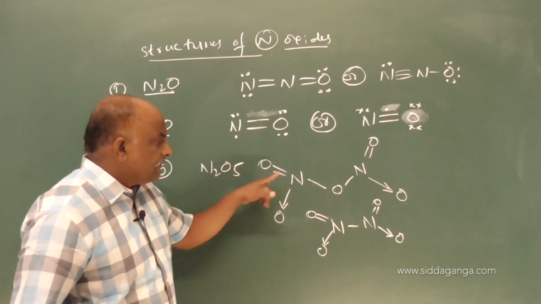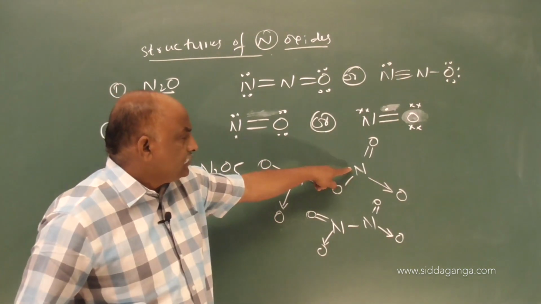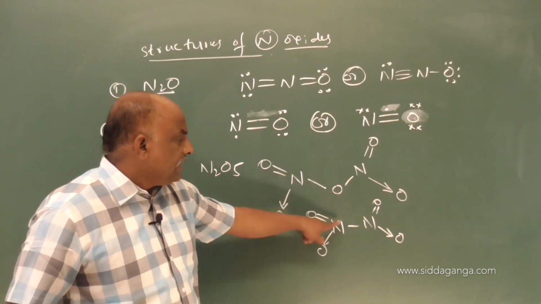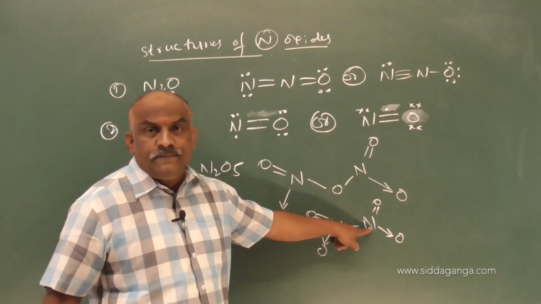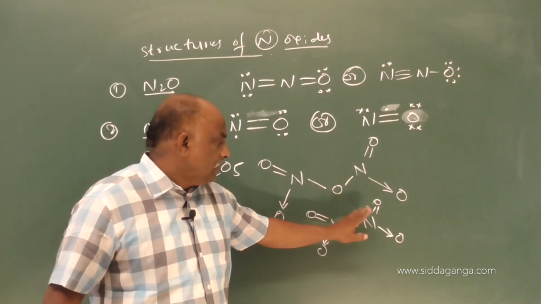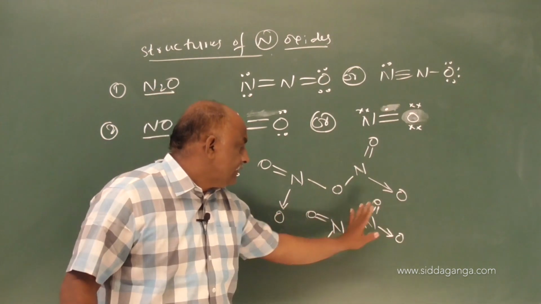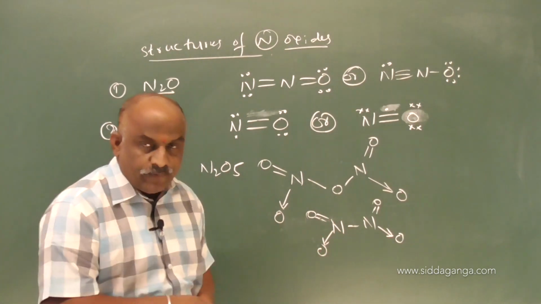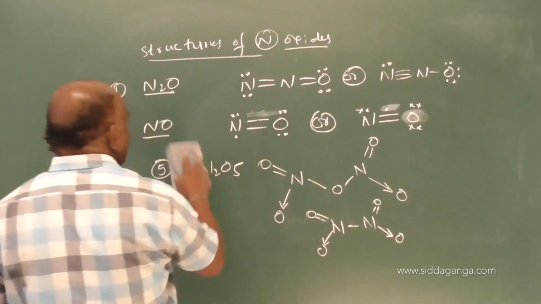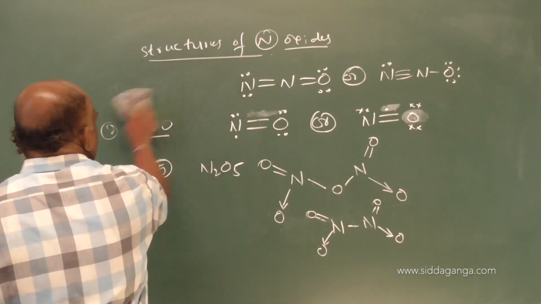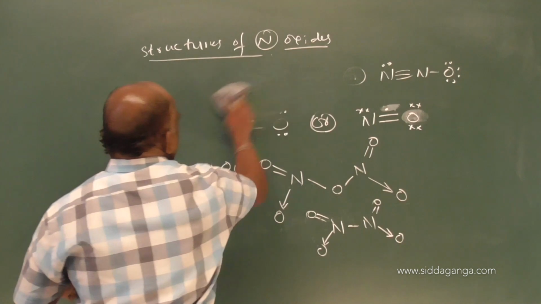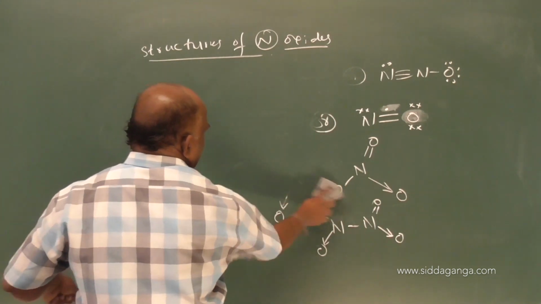First draw the structure of N2O5, removal of oxygen, connect with single bond, it is N2O4. Remove this part totally, this is NO2. I will show clearly. So here I hope you understood. According to this only you should follow, otherwise it is difficult to practice.